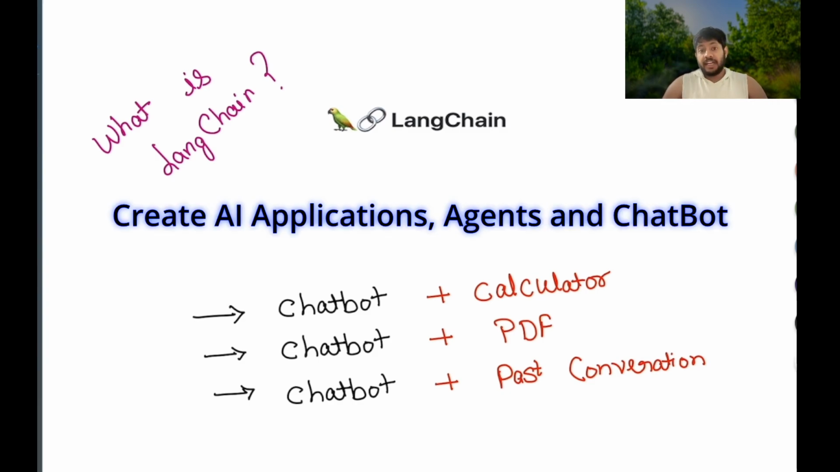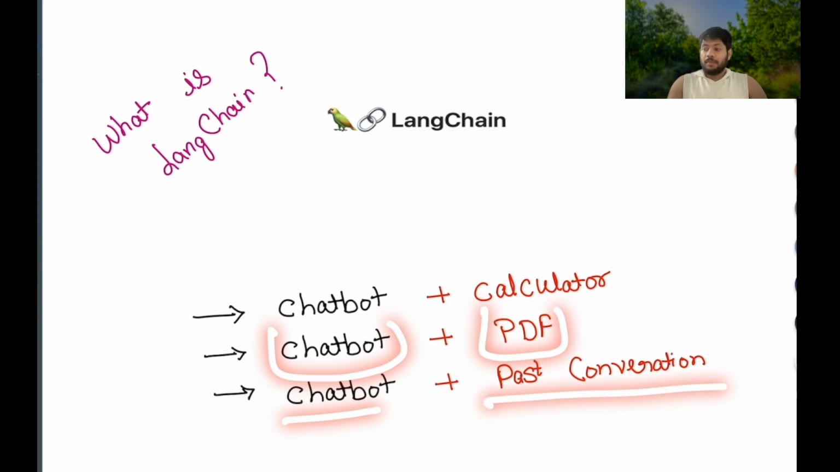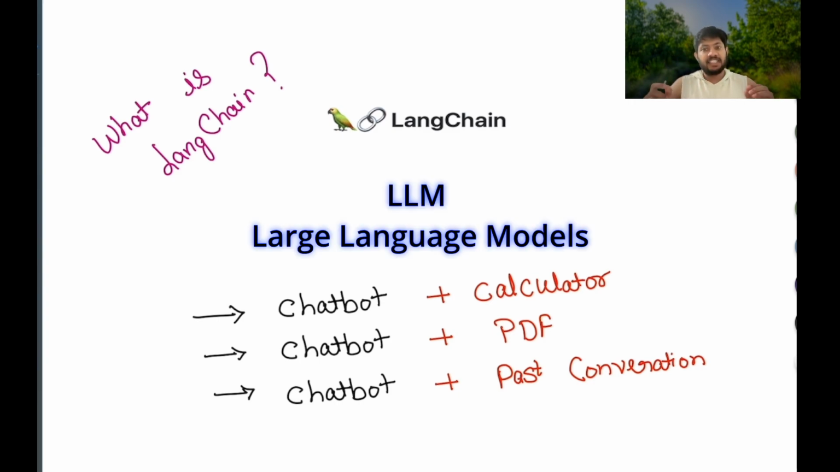LangChain can help you create AI applications, agents, and chatbots, but more powerful. You can create chatbots with a calculator, a chatbot having the facility to do calculations, a chatbot which can read a PDF, a chatbot which can remember past conversations. So all these kinds of applications can be built using LangChain. Basically, LangChain is a framework which can help us build applications using LLMs like ChatGPT.